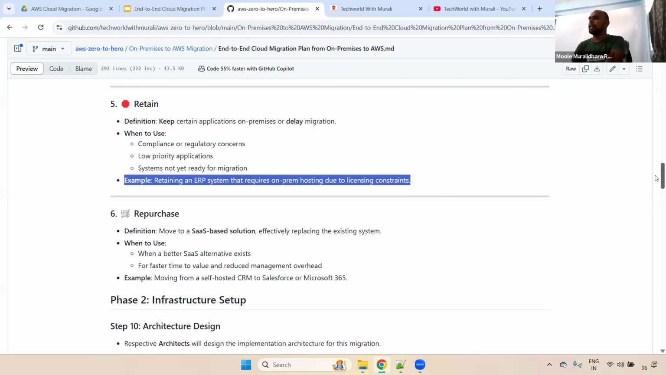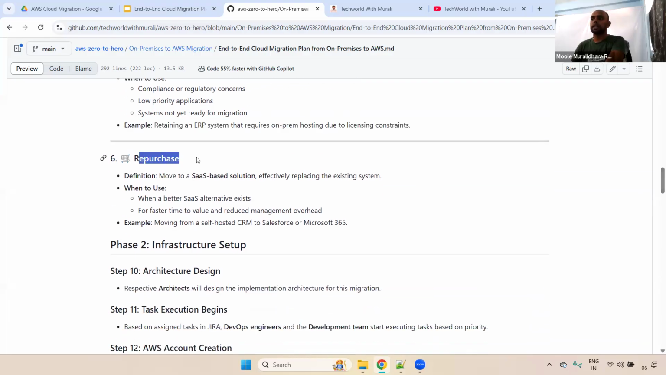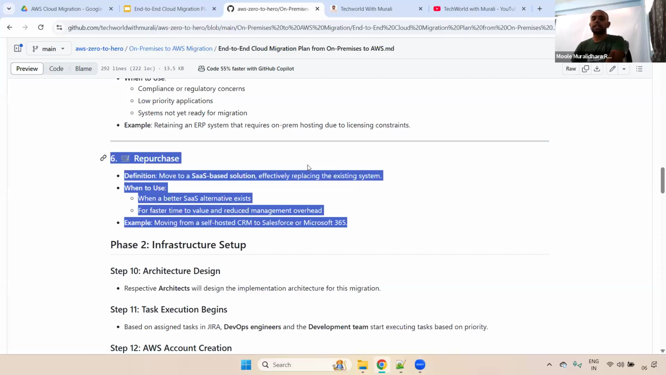Okay, understand, right? Next one, repurchase. Repurchase is nothing but, for example, if an organization is using a self-managed, self-hosted CRM, instead of using a self-hosted CRM, we can use SaaS applications, either Salesforce or Microsoft 365. Those things will be used. So these are the 6 strategies.